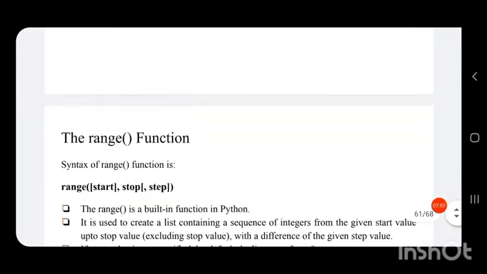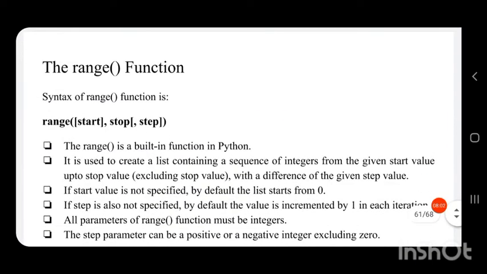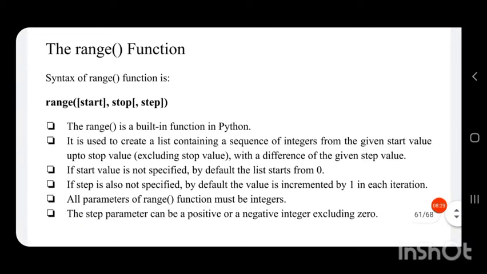Next is the range function. We have seen here a range function, range 1 to 10. So let us see what that range function is. The syntax of the range function is range, in parentheses, start, stop, step. What is given inside the square bracket is optional, that is, we don't need these things. It is not compulsory. But one parameter is compulsory, that is stop. So the parameters of this range function are start, stop and step.